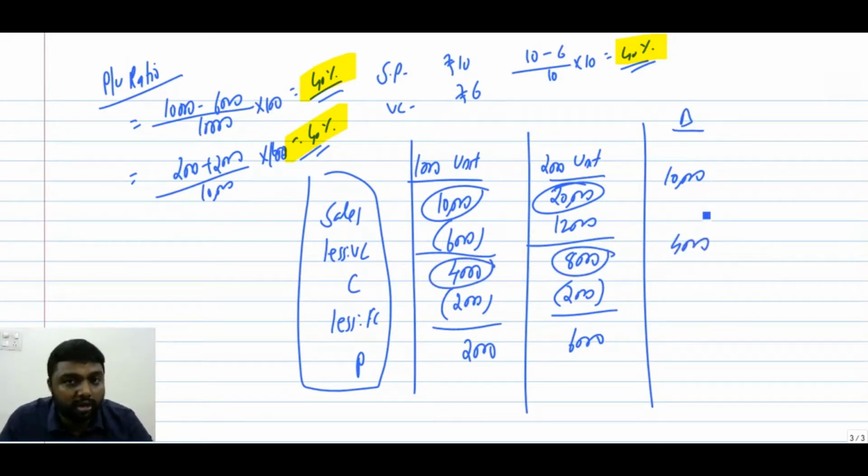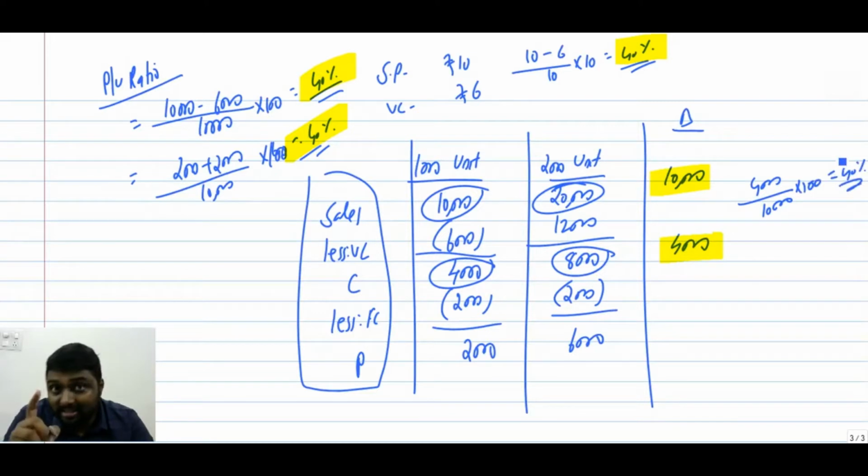That is the change in contribution. So we have change in sales and change in contribution. Change in contribution by change in sales into 100, we get the same 40%. So we got one more equation. But for exam purposes, this equation is not tested. Then for exam purposes, which equation is tested? See, look here.